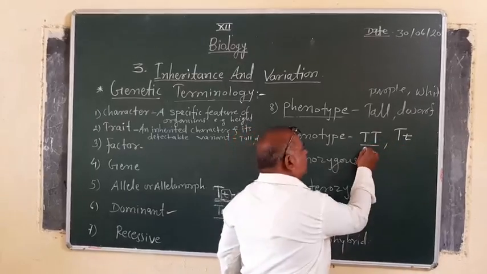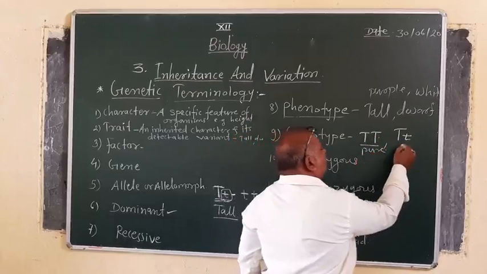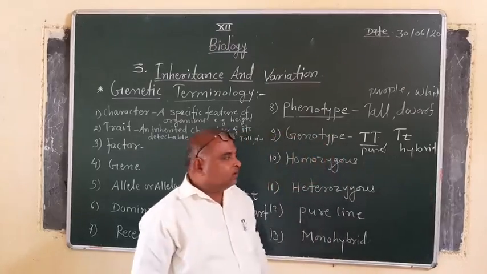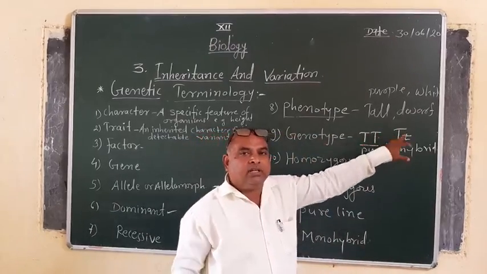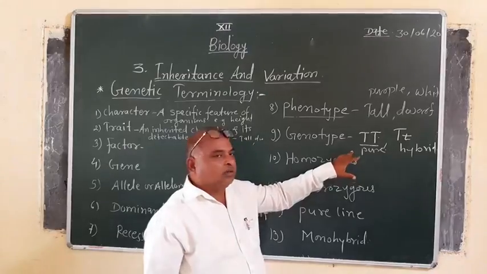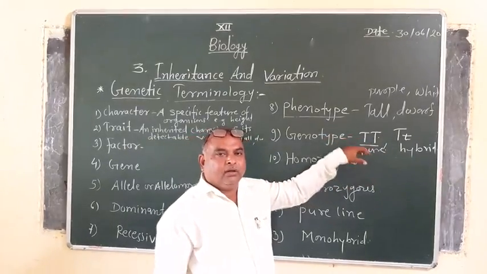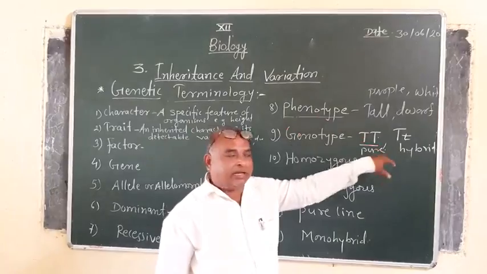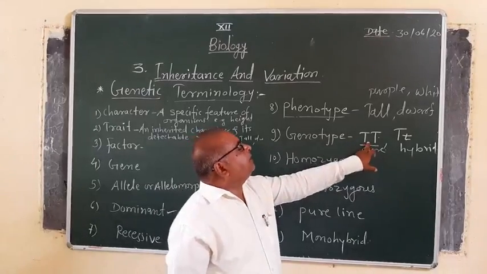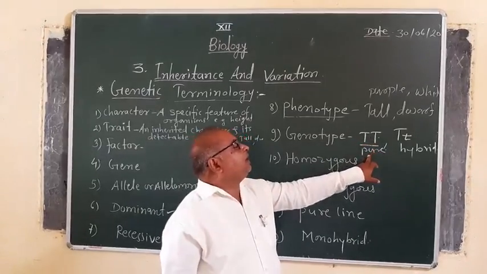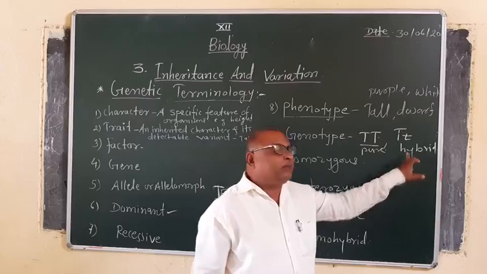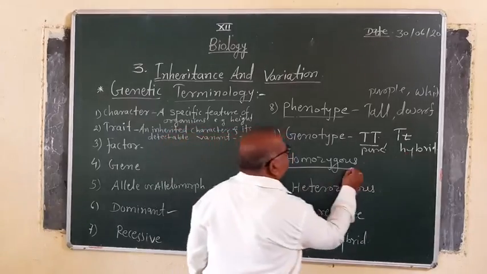This is pure tall or homozygous tall, and this is hybrid tall or heterozygous tall. Whenever we use symbols for a particular character as a genetic combination, the genetic combination of an organism is called the genotype of that organism. Here capital T capital T is the genotype of the pure tall plant, and capital T small t is the genotype of the hybrid tall plant. Now homozygous.